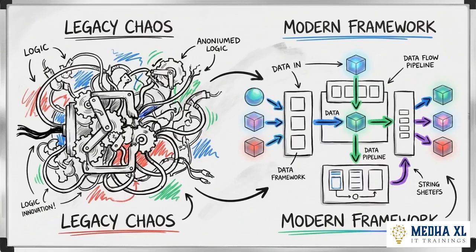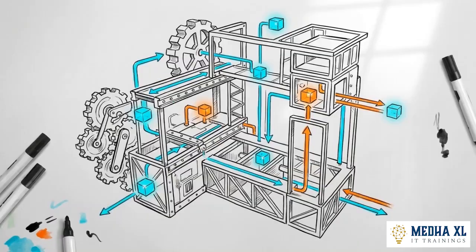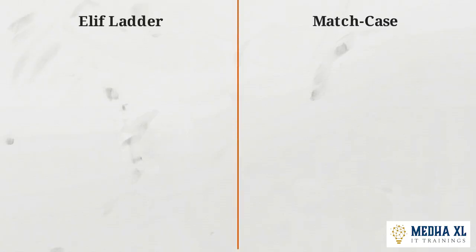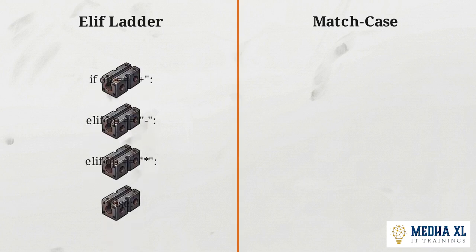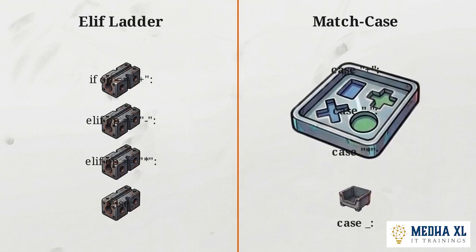Relational evaluations dominated Python logic for years, but Python 3.10 introduced an entirely different architecture for routing data. This is MatchCase, a structural pattern matching tool that brings functionalities similar to SwitchCase from other programming languages natively into Python. This diagram compares a multi-operator calculator side by side to highlight the structural difference. On the left, a traditional elif ladder tests the operator string mathematically, line by line. On the right, the MatchCase architecture matches the variable directly against a predefined set of physical cases.